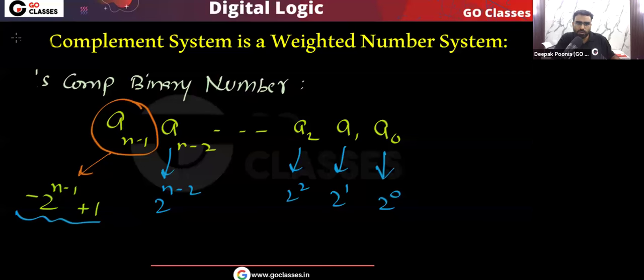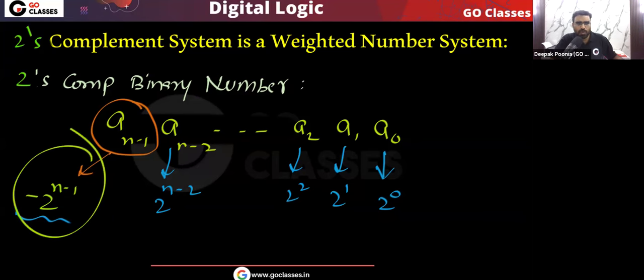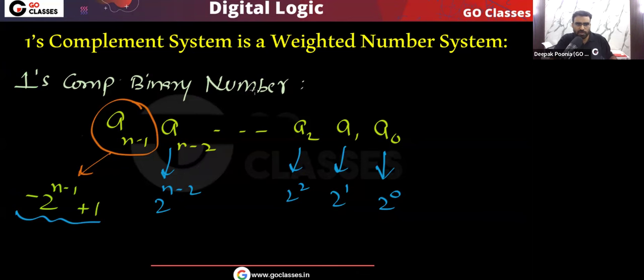If you remember, for a 2's complement binary number, the 2's complement system is also a weighted system, and the difference is in the MSB. The weight of the MSB is minus 2 power n minus 1. But in the ones complement system, the weight of the MSB is minus 2 power n minus 1 plus 1. This is the only difference, nothing else.